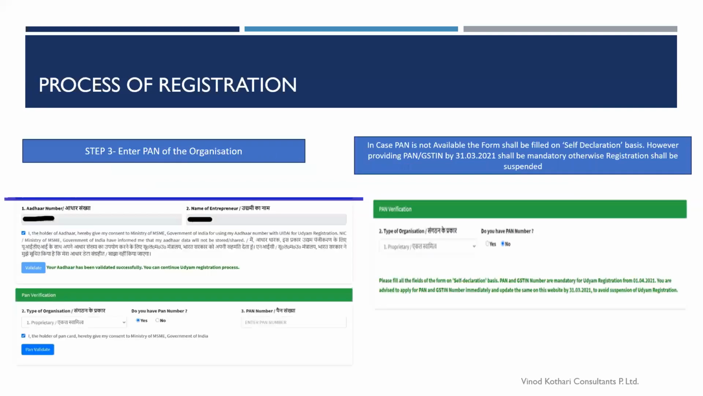Once you are done with that, you will be asked to fill in your PAN number. First, you will be asked, do you have a PAN? If you choose yes, I have a PAN, you will be asked for the PAN number. If you choose no, it would be given over there that you can fill the details on a self-declaratory basis, but only before 2021, because if in 2021 you have not submitted your PAN details, your registration would be cancelled. Your Udyam registration would be suspended.